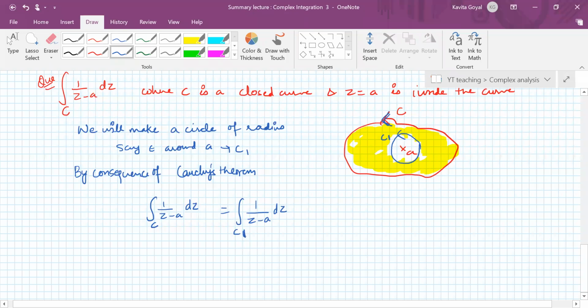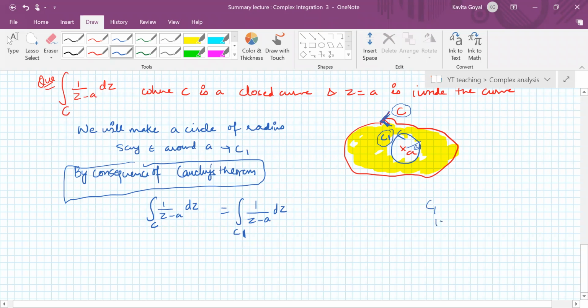Minal, is it clear? Yes, ma'am. Now you see, in problems where the definition of the curve is not given, this is the technique you have to use. Because C is not given, you can bring the integral along C to the integral along C1, a circle with center A and radius epsilon.